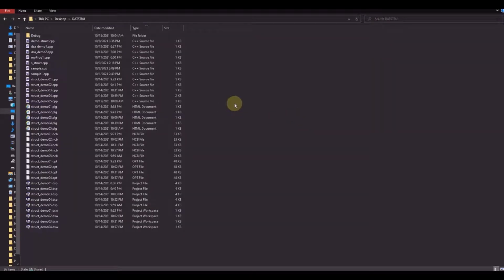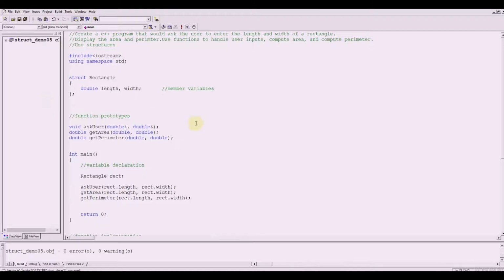Okay, let's start with our demonstration for a class. Let me use the code. So, our problem is the rectangle. Let me use the last code that we used on the demonstration, which is struct demo01. Now for this program, we are going to implement classes. So instead of having the structures there, we are going to use classes. We will be needing some modification on this program.